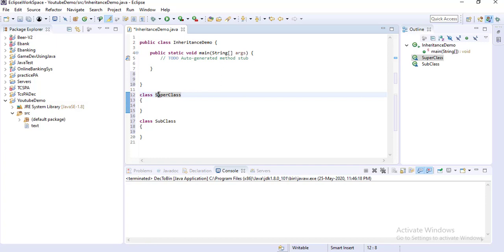In Java, the Object class is defined as the superclass, and every class in Java is a child class of the Object class, whether directly or indirectly inherited.